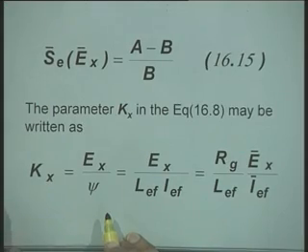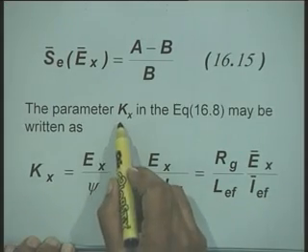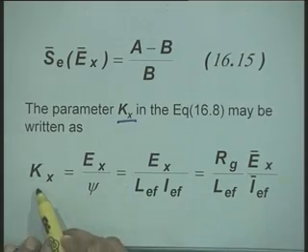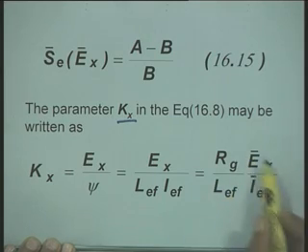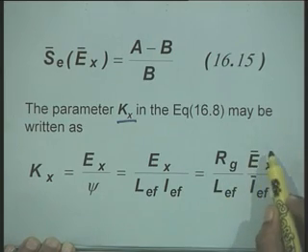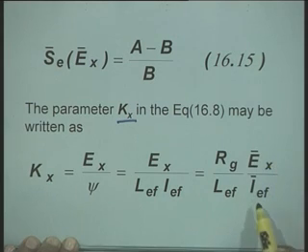And by the basic definition of K_X, K_X can be expressed again in terms of the per unit output voltage of the exciter and the per unit field current.